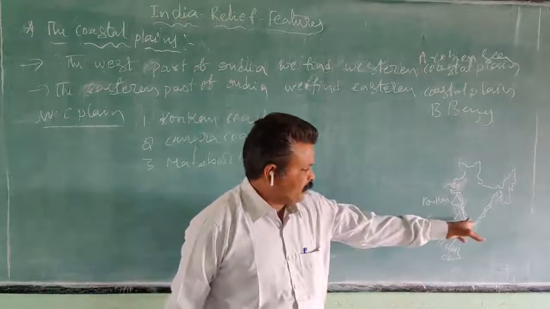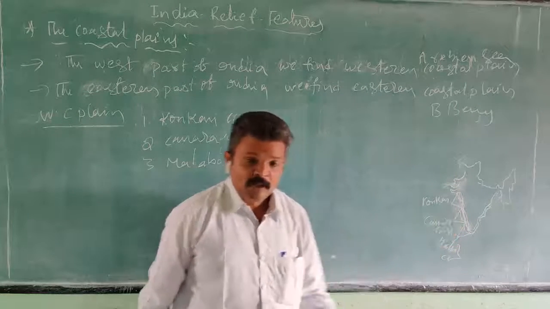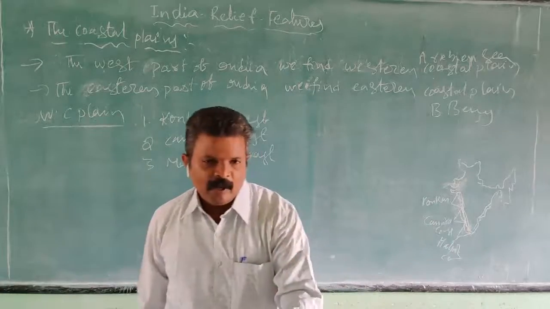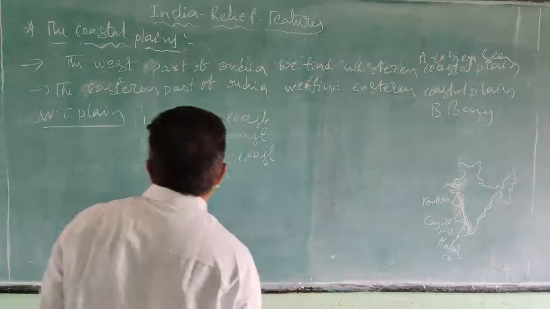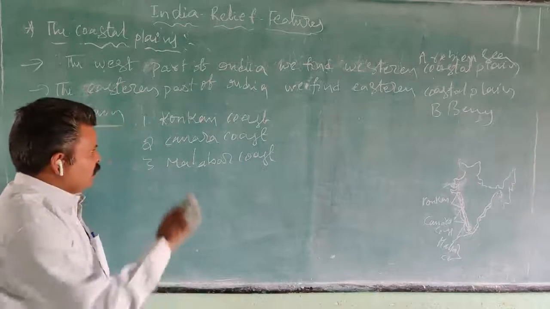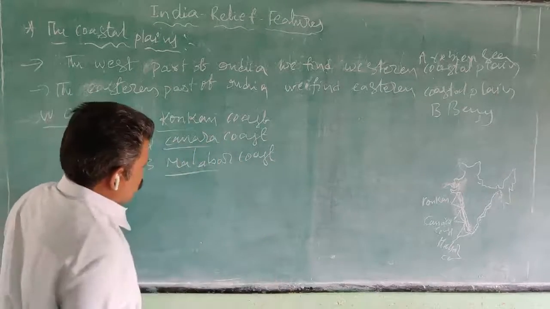The local name of the Karnataka coastal plain is the Canara coast. The local name of the coastal plain of Kerala is the Malabar coast. So western coastal plains are divided into three coasts.